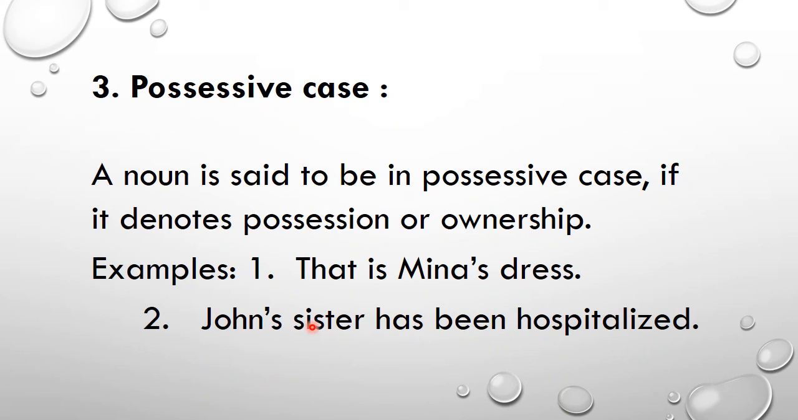Again, John's sister has been hospitalized. So John's sister is a possessive case in this sentence. A noun is said to be in possessive case if it denotes possession or ownership. I am again repeating, when a noun shows possession or indicates the owner of something, it is said to be in the possessive case. This much is in our topic. Today we studied first nominative case, then objective case, then third one is our possessive case.